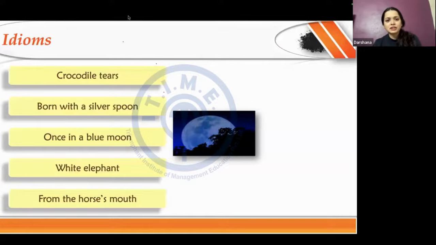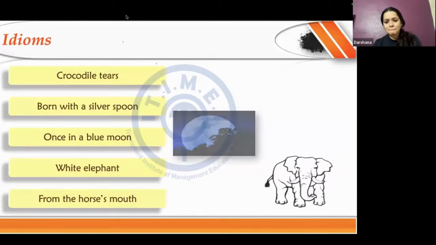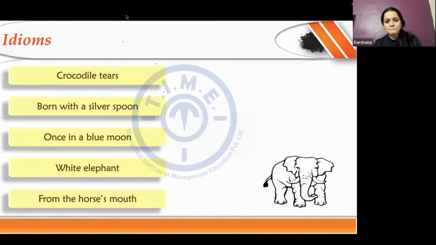What is a white elephant? Useless. It is not just useless, it is expensive and it takes too much maintenance. That is when you call something a white elephant. Yes, for example, your car has become a white elephant, too much maintenance, very little mileage. That is a white elephant. And what do you mean by from the horse's mouth?